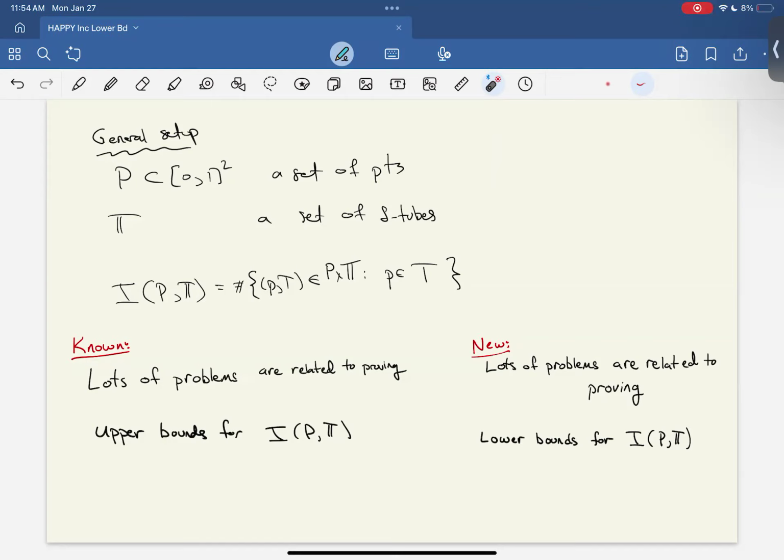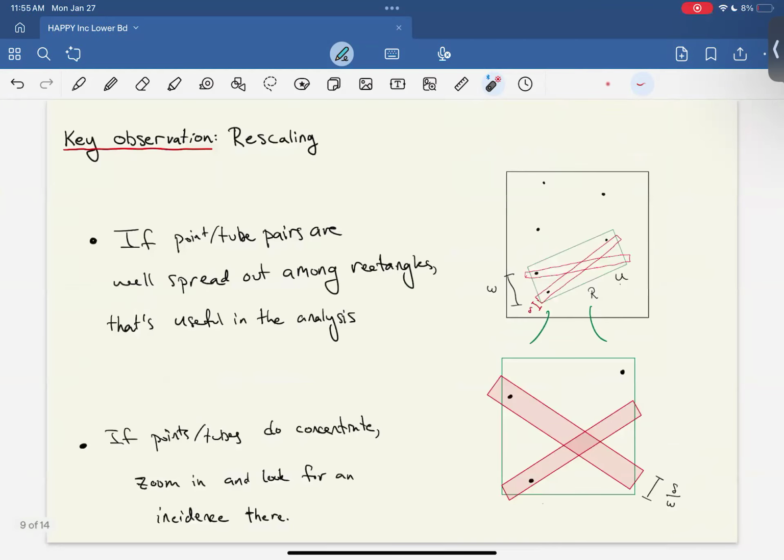And what we learned from Heilbronn's problem, and we're starting to find in general, is that there is a little zoo of problems that are related to proving lower bounds for incidences. This is a slightly different setting where the points and tubes are going to have some kind of relationship with each other. And the goal is to use that relationship to prove a lower bound for the number of incidences. So these are the incidence problems that we're now interested in. Okay. So that's the general context.